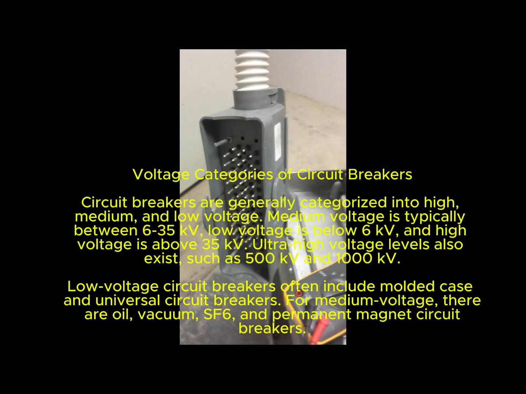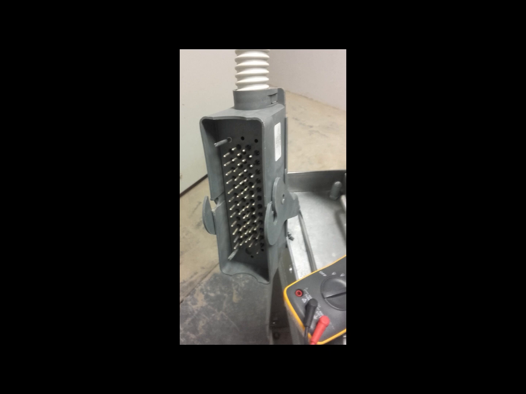Low-voltage circuit breakers often include molded case and universal circuit breakers. For medium voltage, there are oil, vacuum, SF6, and permanent magnet circuit breakers.